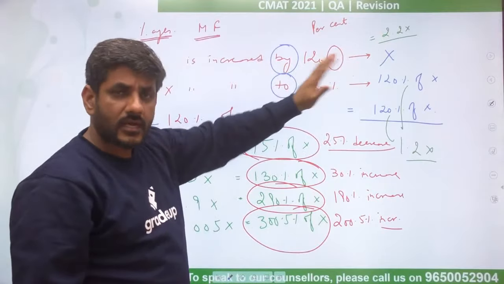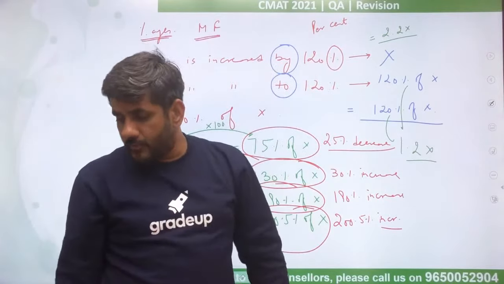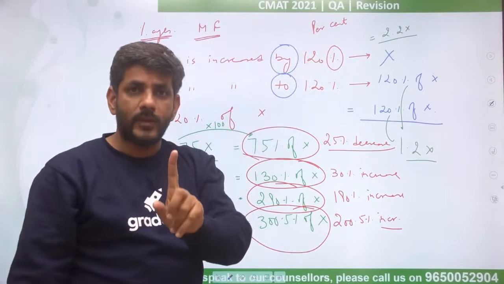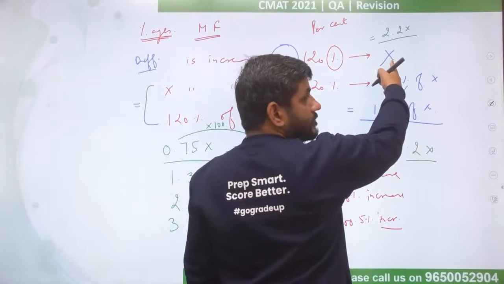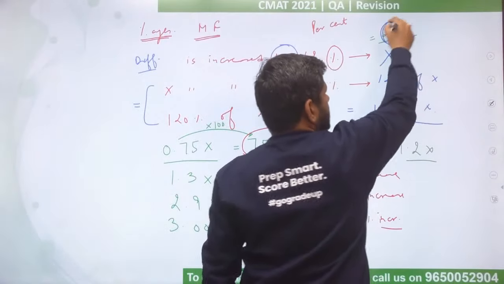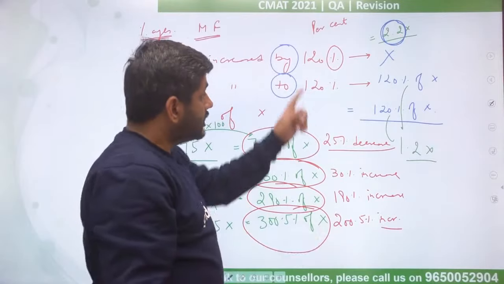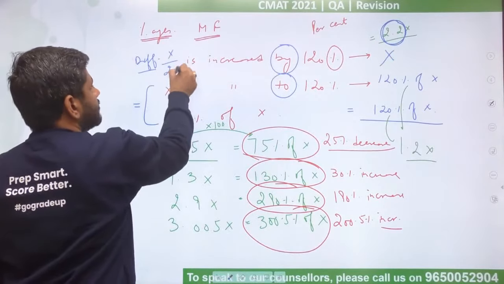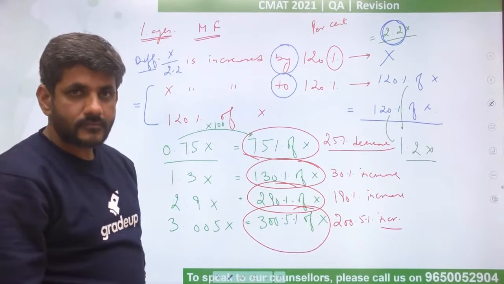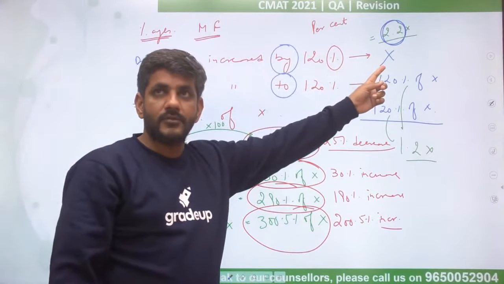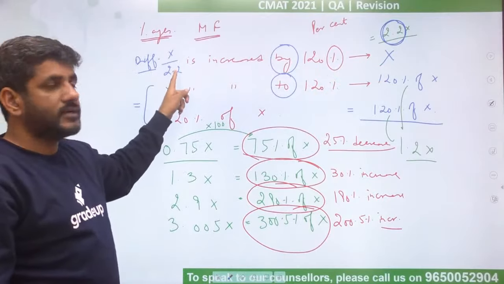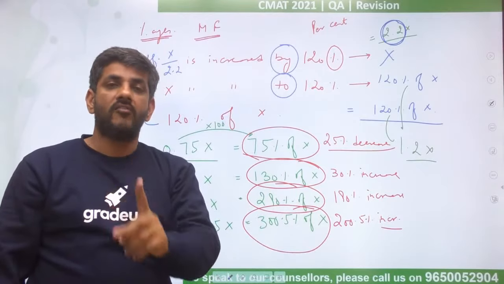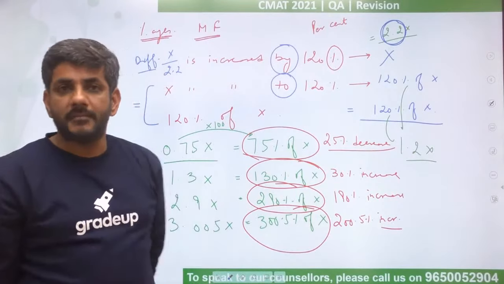So forget about x. I know if something increased by 120%. Percent means 100. 100 plus 120 increase is 220%. So it must be 220%. 220% means it must be 2.2 times. If this is 2.2 times of something, to come back I'll have to divide it by 2.2. If this has become 2.2 times of something, so for coming back you have to divide it by 2.2. This is the most common area where people make mistakes.